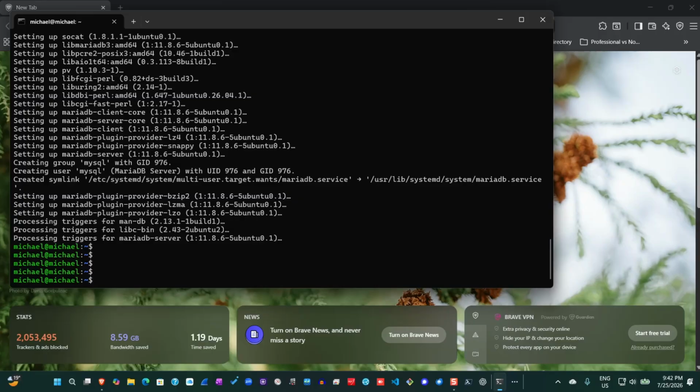Okay, MariaDB has been installed, but we can check to be sure it's running and is enabled by using the following command: sudo systemctl status mariadb.